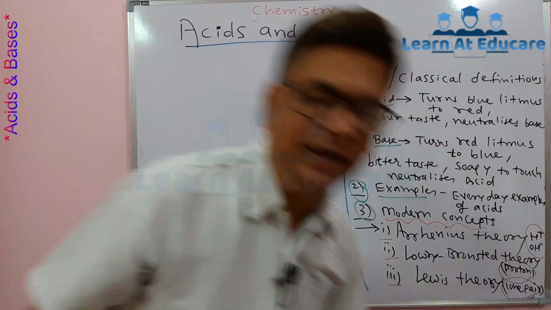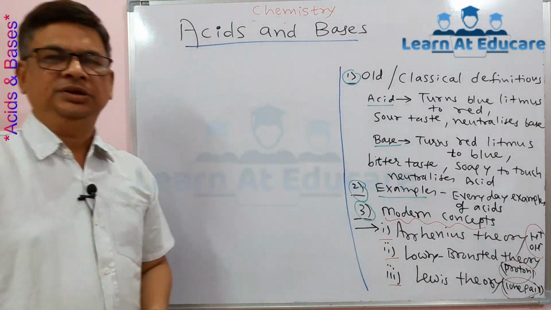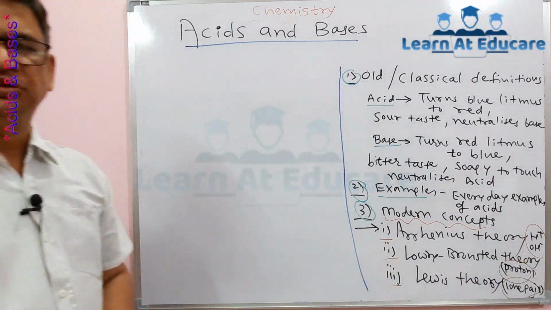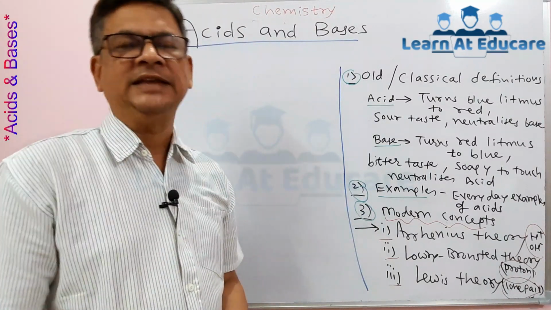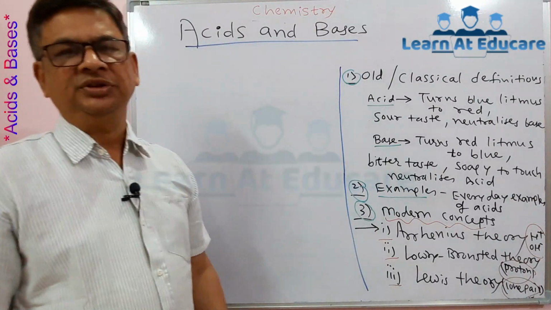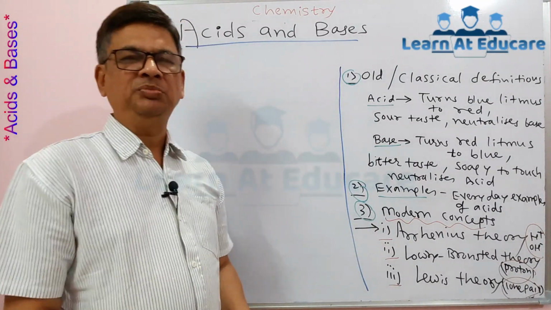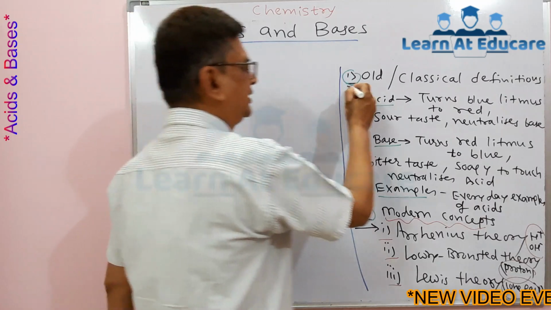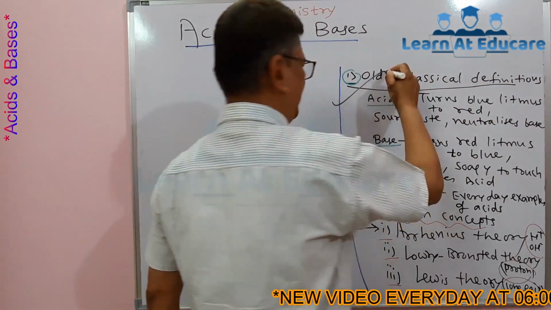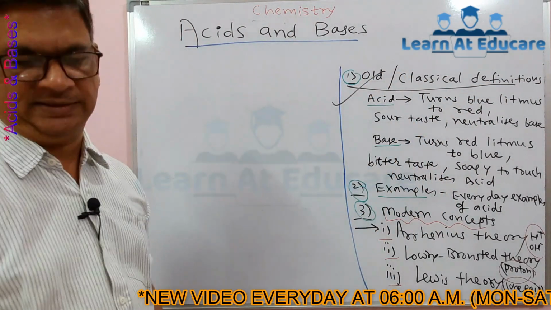In chemistry, many times we come across chemical reactions or some theoretical study where we need to understand the meaning of acids and bases. Many times it is necessary to know what is actually meant by the acid and base concept. The old and classical definitions are what we'll take up first, for acid and for base.